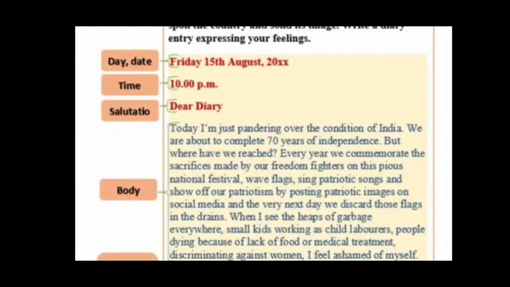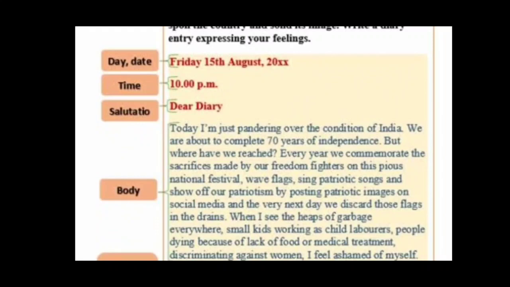First you need to write the date, day, month, year, everything clearly. Then to mention at what time you are writing the diary, you should write the time. And the next one, salutation, that is very, very important, that is dear diary. So the format of the diary entry is very, very important, children. Whatever the composition, the format is very important. You should not change the format. Follow the same format and write it as it is in the composition note, neatly and legibly.